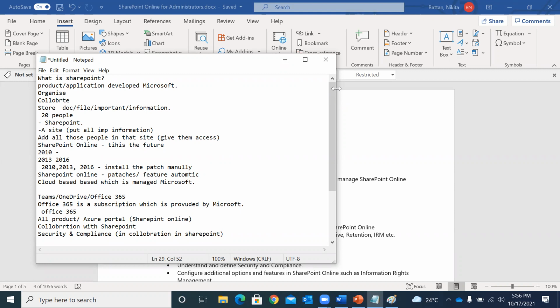But in SharePoint Online, you do not need to. You can go ahead and get as many subscriptions as you can in SharePoint Online and create as many tenants as you can, but in a different name. Of course, we will talk about when I'm saying tenant subscription. You might have also another question, what is this tenant subscription? Of course, we are going to talk about that as well in our future sessions.